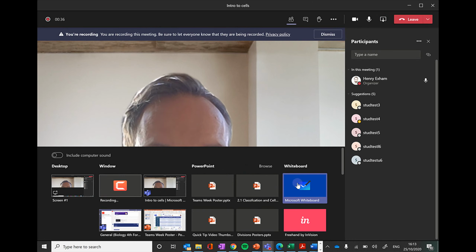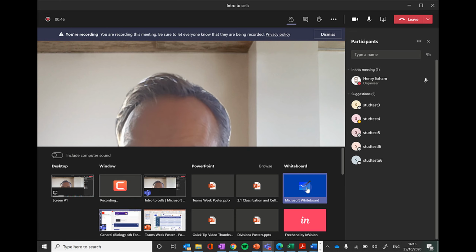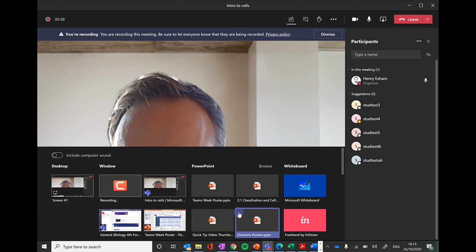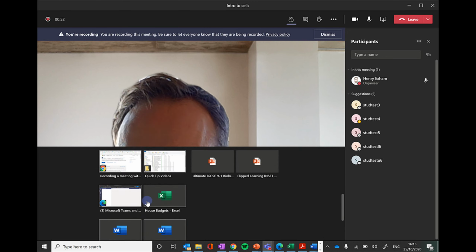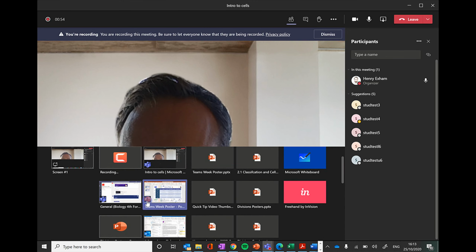Now unfortunately, if you pick the whiteboard option, it won't actually record what you're doing on the whiteboard within Teams. You need to open up Whiteboard within your browser, or you'd need to probably use OneNote. So actually for this, what I'm going to do is use OneNote just to explain something and for it to record that.